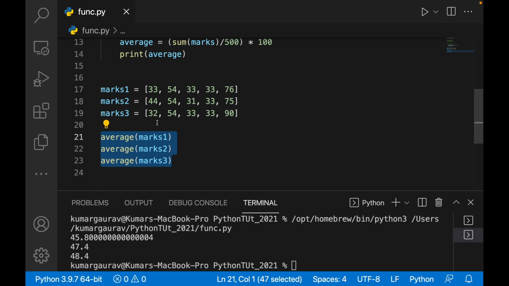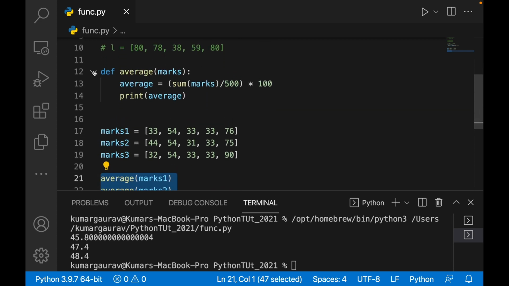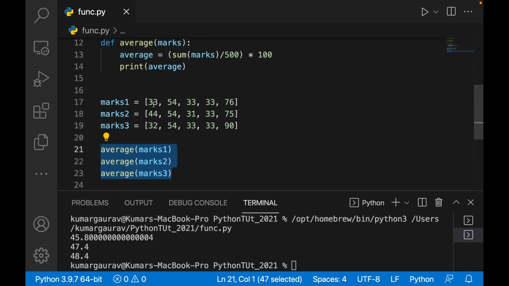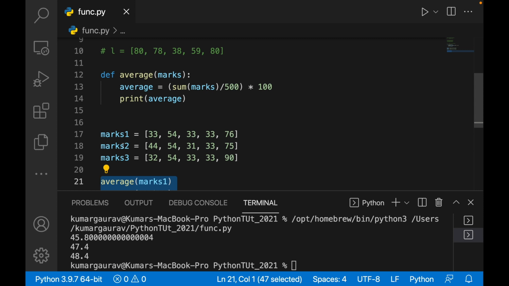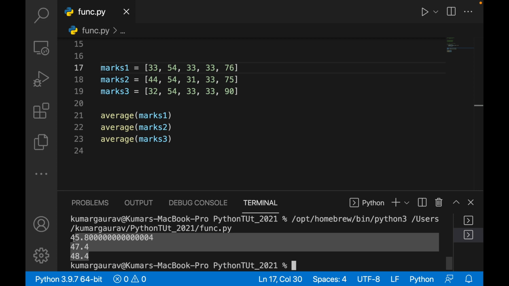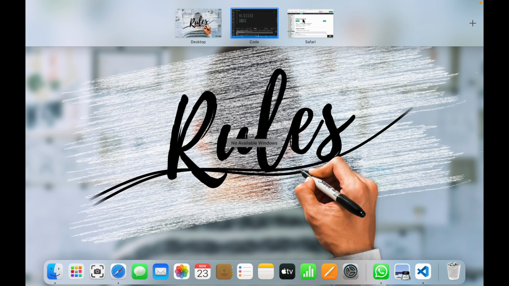Anytime you can call this function, and let's say you are on the 12th line, you have written this function and you go some 200 lines away. There also you can just call this function average. If you have some marks list, you just call this function as average followed by marks 1, marks 2, marks 3, whatever the name of the list, and it will print you an average guys. So it is a very beautiful thing, utilizing functions.